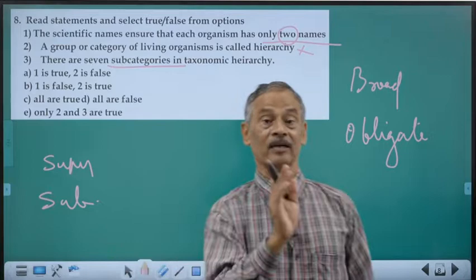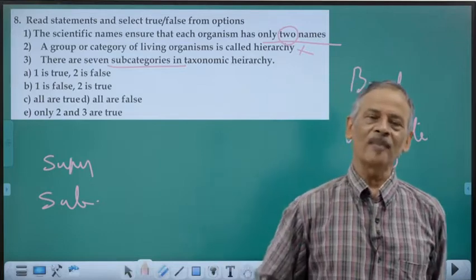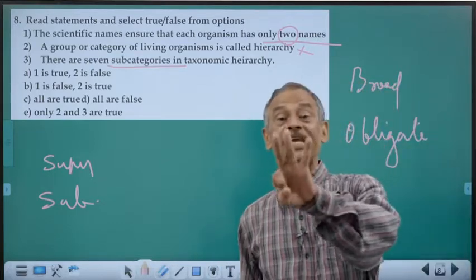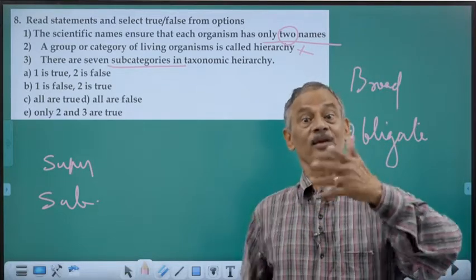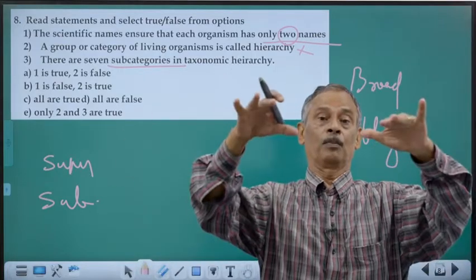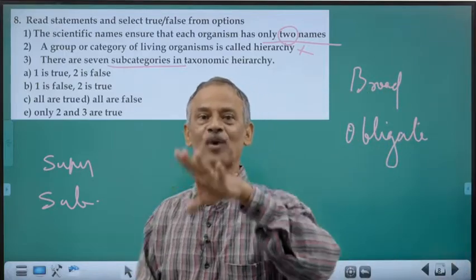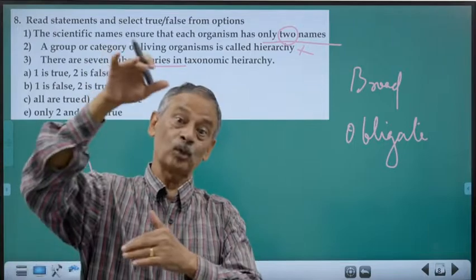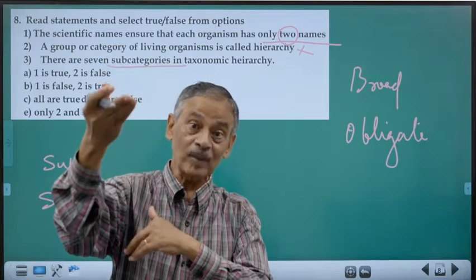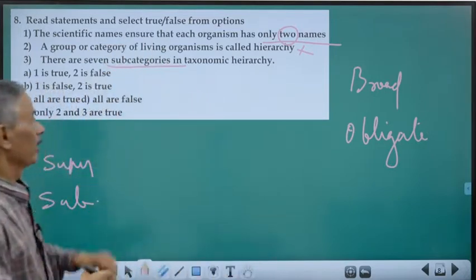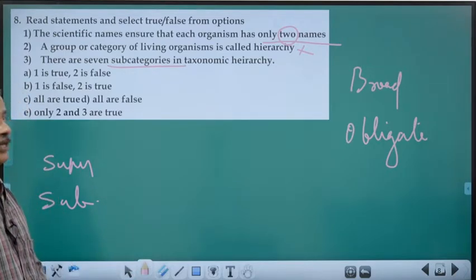For example, a class is divided into a number of subclasses. Phylum Chordata is divided into 3 subphyla, sub meaning below. And you have classes put together under a superclass, superclass Tetrapoda. So, a number of classes are put together into a larger one. Super is above, sub is below, a broad category. So, by prefixing super and sub, we are making a number of